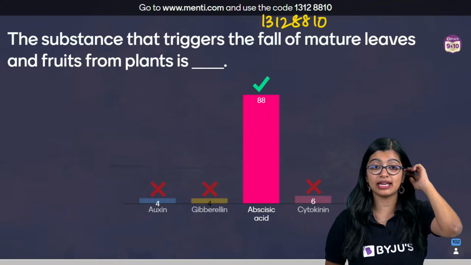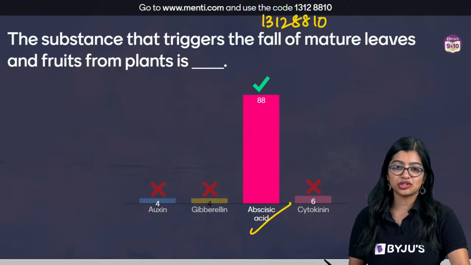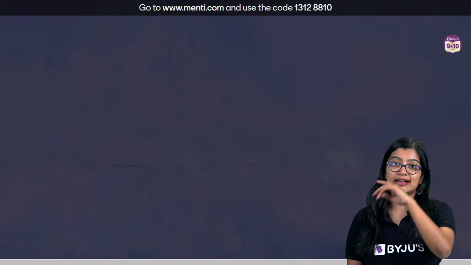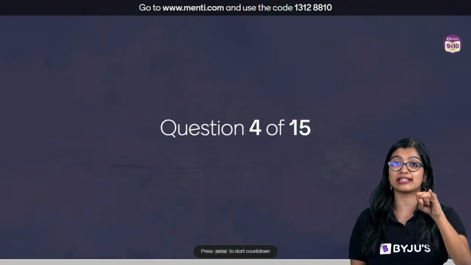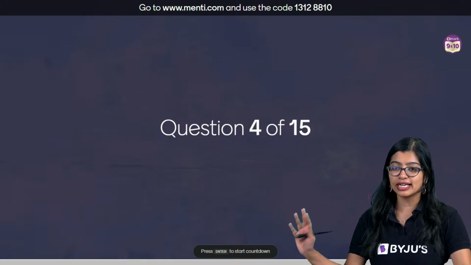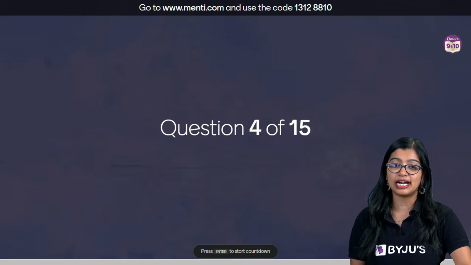Very good, everybody. The correct answer here is option C. So we know that abscisic acid is what promotes senescence and aging. The others all promote growth. So the correct answer is option C. Easy question. Now moving on to the next one, everybody.